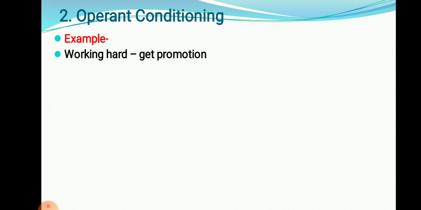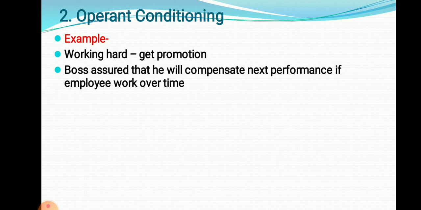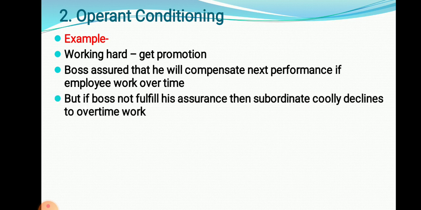For example, working hard, you will get a promotion. Okay, promotion is the consequence. The boss assures that he will compensate next performance if employees work overtime. If employees work overtime, he will give them compensation. But if the boss does not fulfill his assurance, then the subordinates will decline to work overtime. If the boss didn't give the compensation or bonus to the employees, then employees will refuse to do the overtime. They will not be eager to do overtime work in the company.